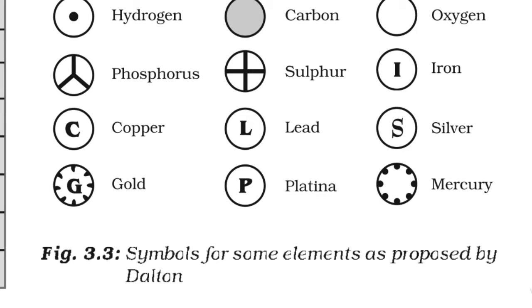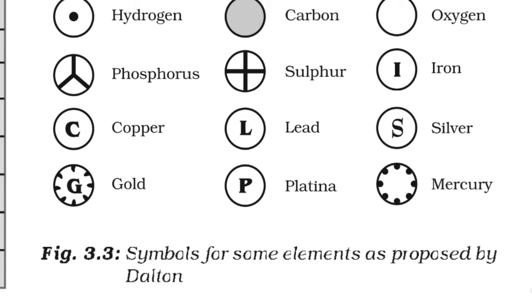But this method was not accepted by the contemporary scientists for a few years, till scientists were able to find a new method of giving symbols to the elements. So what is a symbol? A symbol is a thing like a sketch or a letter which represents or stands for something else.